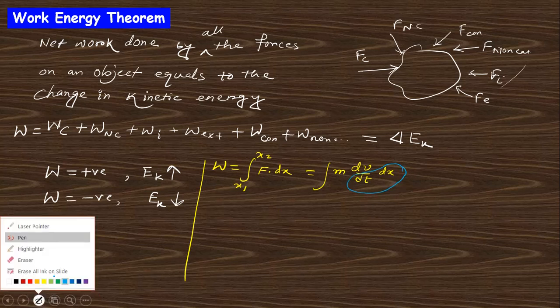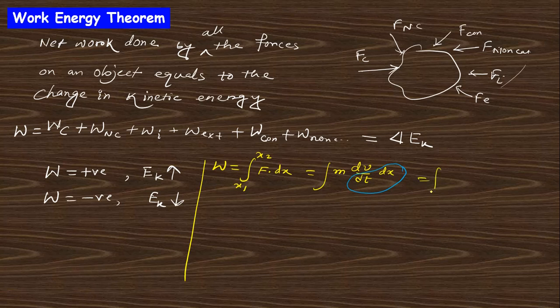So you can write this as m v dv, where the velocity changes from v1 to v2. Since m is constant, the integration of v dv is v square by 2 from v1 to v2. So you get half m v2 square minus half m v1 square.